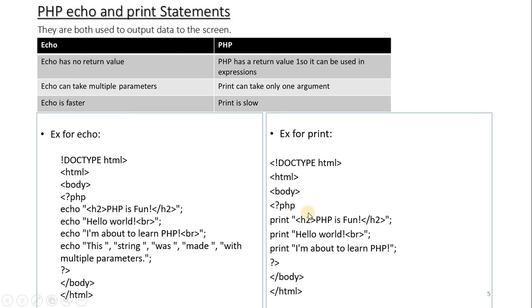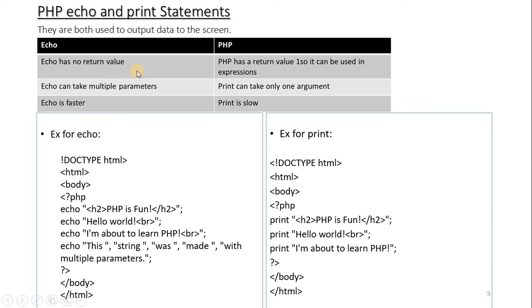Next we will see the different kinds of printing statements. We have two kinds of printing statements in PHP. One is echo and the other one is print. Both are used for printing the output on the screen. These are some differences between echo and print.